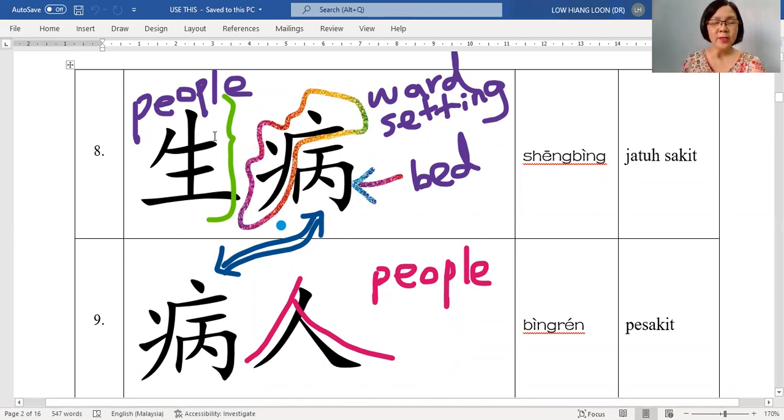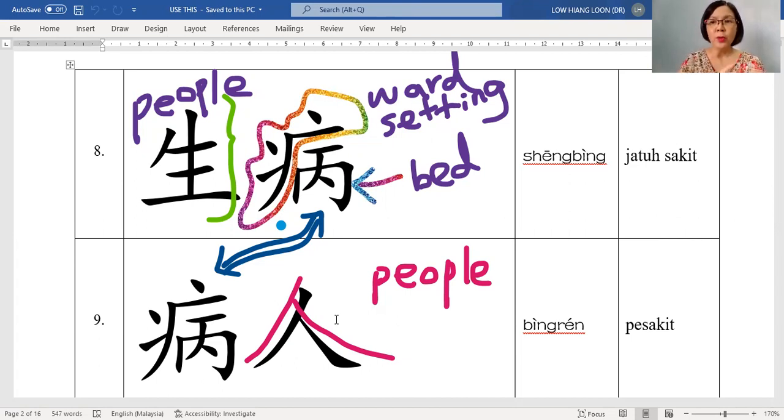So this is a verb. Kata kerja. These people fall sick. So 生病. How about the number 9? You also see the 病, isn't it? The same character. But then you see another character. This is 人. So this 人 you should recognize, because this is in the level 1 syllabus. These people are walking. So 人, when you see somebody walking, you know this represents people. So 病人 means this is a patient.